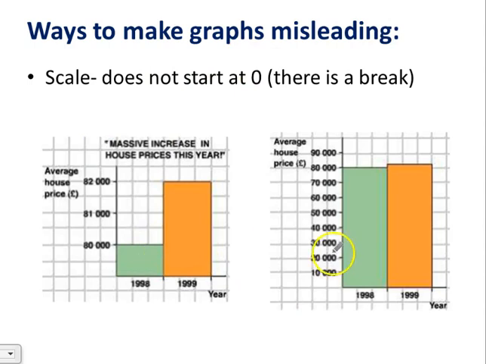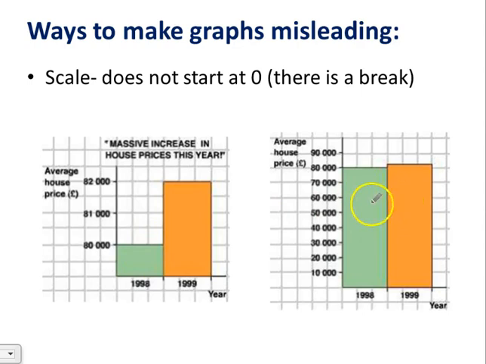So look at these 2 graphs here. These 2 graphs actually represent the same information, and that's the increase in house prices per year. Look at this graph. It looks like the increase in house prices per year from 1998 to 99 is very great. It looks like, wow, there's a really big jump in house prices from 98 to 99.